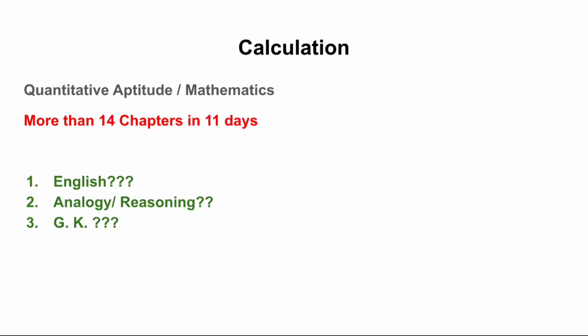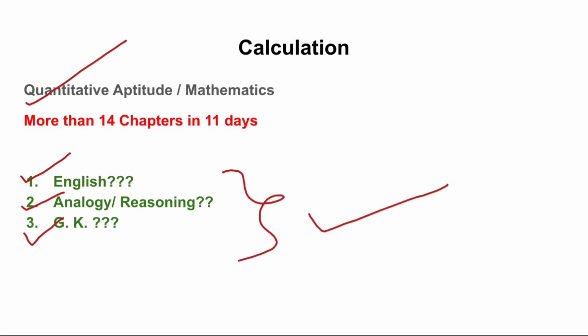Let's go about with the calculation. So basically there are four parts or four sections in the paper, as you might have already known. That is the quantitative aptitude section, English, analogy, and GK. How to go about with these three sections, I'll talk about this part later. In this video, I'll talk about only this part.